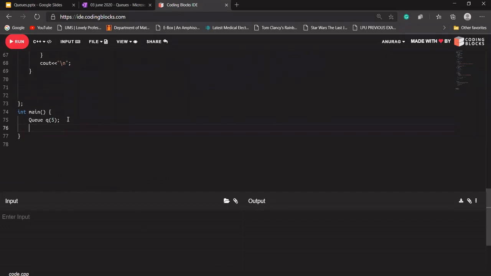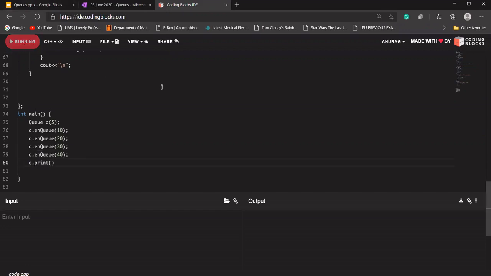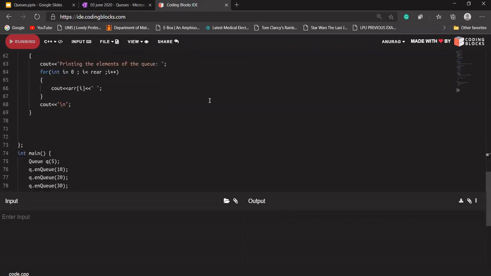I say queue dot enqueue 10 into the queue, then enqueue 20, then 30 and 40. So I'm enqueuing these 4 elements into our queue, and then printing them with queue dot print. Let's see whether we have any syntax error.